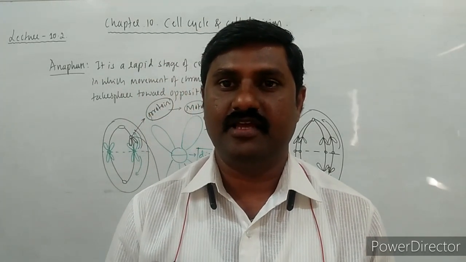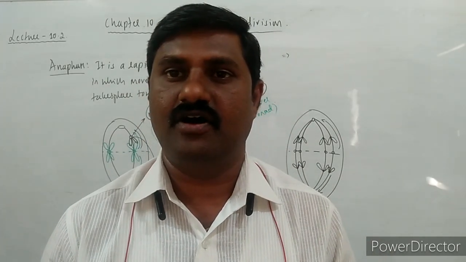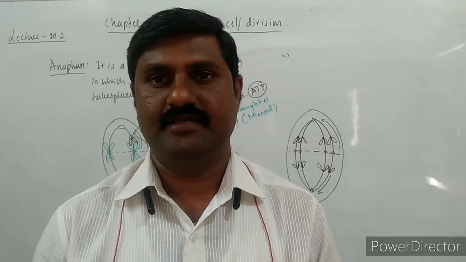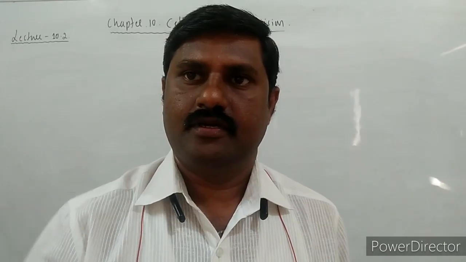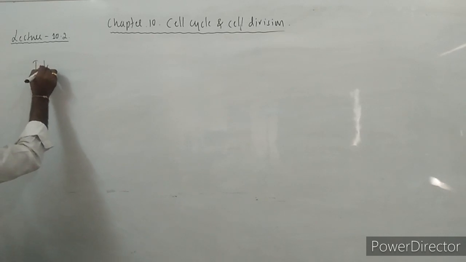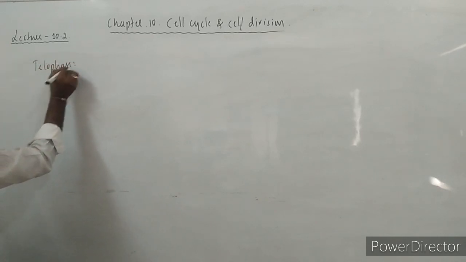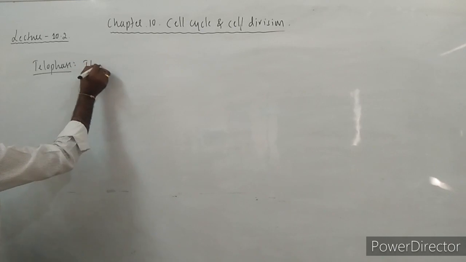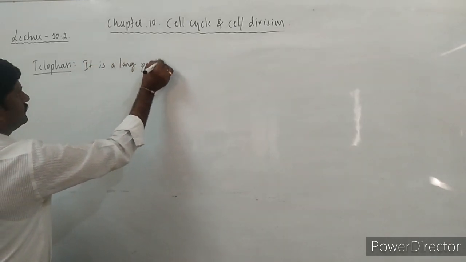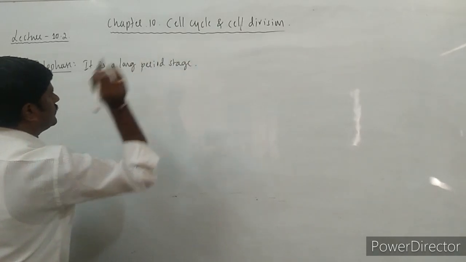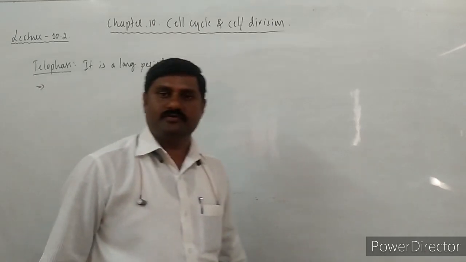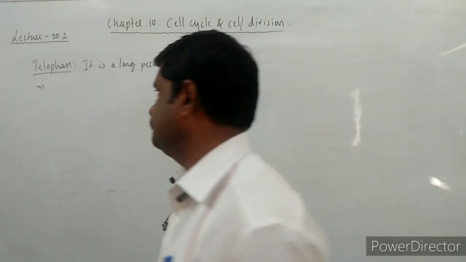And the next stage is the telophase, and it is the last phase of the karyokinesis. What happens there in telophase? Let us see now. Next one is telophase. Telophase is a long stage during which, ultimately, the chromosomes reach towards the pole.